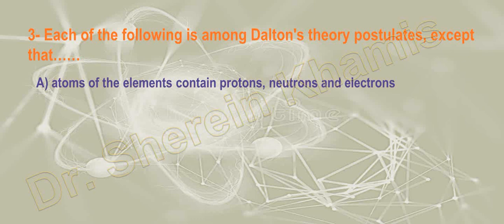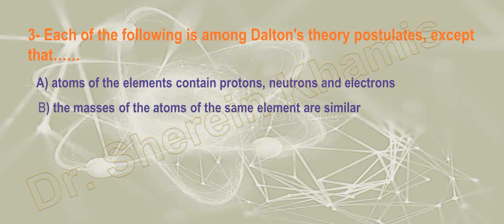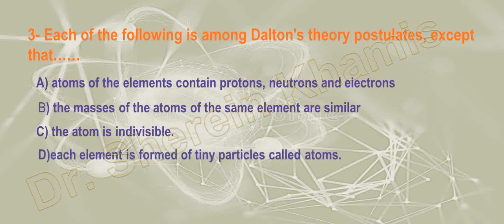We will continue. Number B: the masses of the atoms of the same element are similar. The other one, number C: the atoms are indivisible, so we can't break them, and each element is formed of tiny particles called atoms. The last one was mentioned by Democritus, the first one, and also by Dalton.